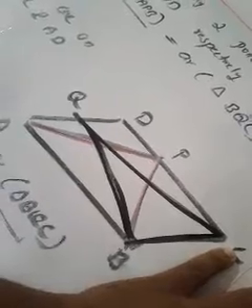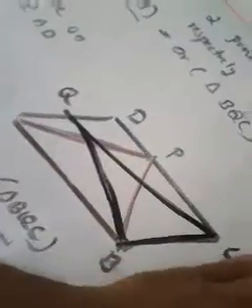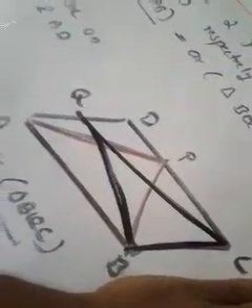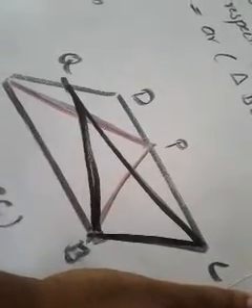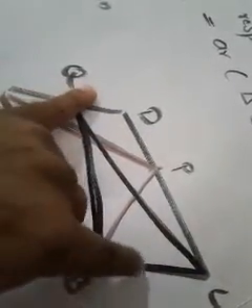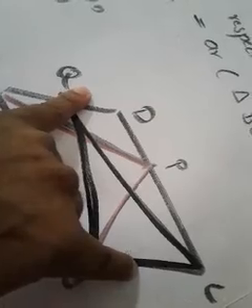If you are considering BC as the base of the parallelogram, then of course BC is the base of the triangle BQC also. In that way we can conclude that this triangle BQC and the parallelogram ABCD are standing on the same base BC. Both are on the same base BC, no? If you consider BC as the base, yes, both are on the same base BC. And in between the same parallel lines, see, this parallelogram and this triangle are on the same base, no doubt. And in between the same parallel lines, see, these are two parallel lines, no?